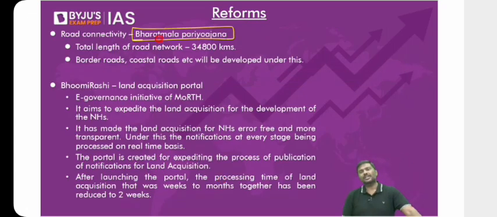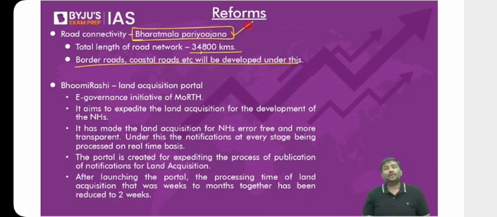Under Bharatmala Pariyojana, Government of India has set a target of constructing 34,800 kilometers total length of road network. So what kind of roads are we talking about? Border roads, coastal roads, etc. All of these will be developed under the concept of Bharatmala Pariyojana.